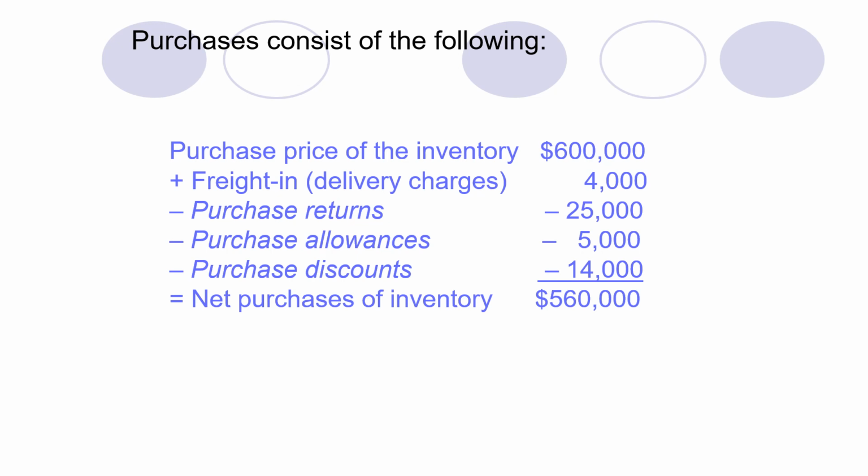25,000 are purchase returns, purchase allowances amounted to 5,000, and purchase discounts amounted to 14,000. So now the current value of purchases is 5,60,000, and we have to add these purchases to our beginning inventory in order to get the cost of goods available for sale.